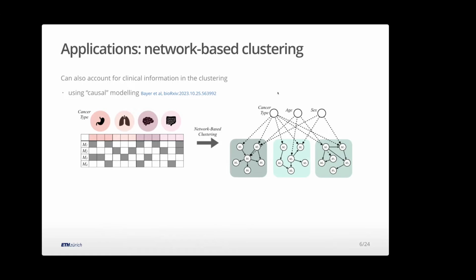And if we account for this information in the network setting, I can use it as not a hidden confounder, but an observed confounder. I can use it to help me learn the structure of the mutations better because they depend on these factors. But I can also use it in the clustering, not include it as another variable, not just concatenate my data, but use it to adjust. So I find clusters which are conditioned on these things and not driven by these things.